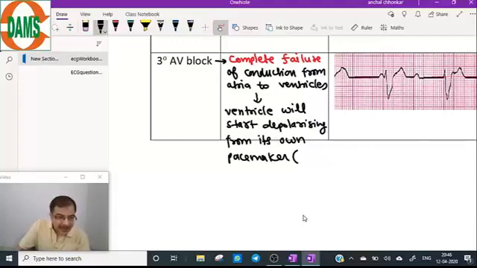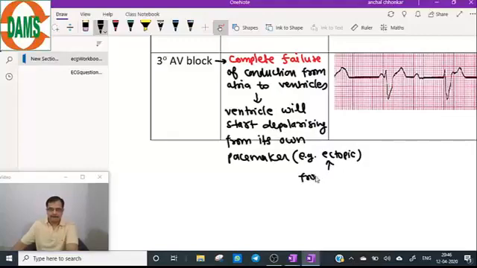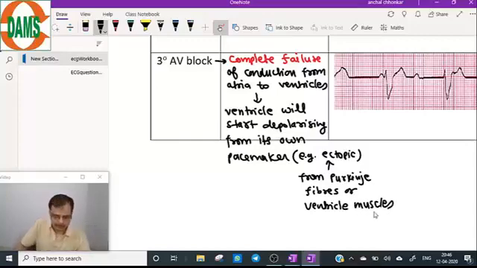That pacemaker can be the Purkinje fibers, ectopics, or the ventricle muscles.